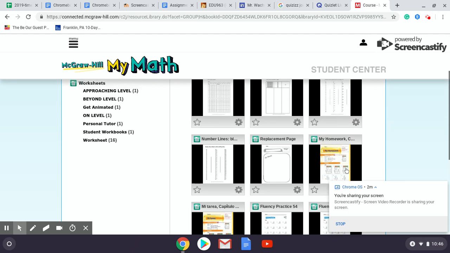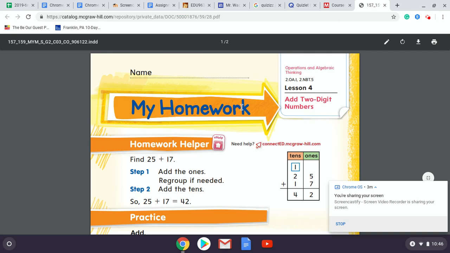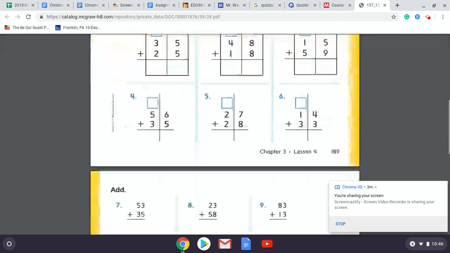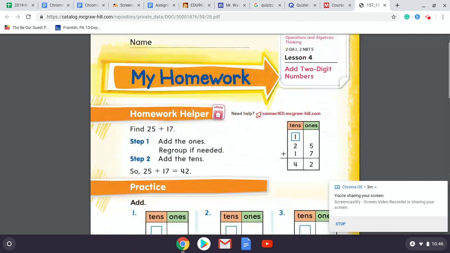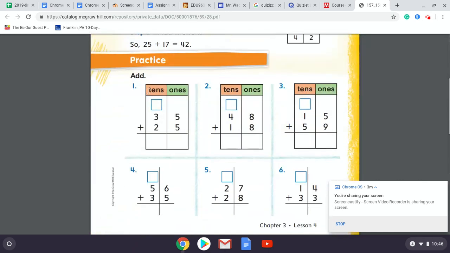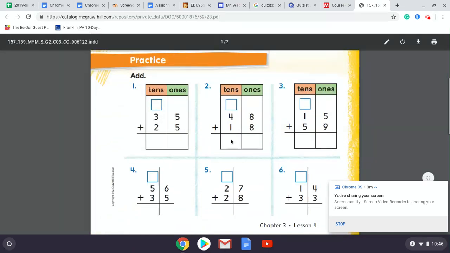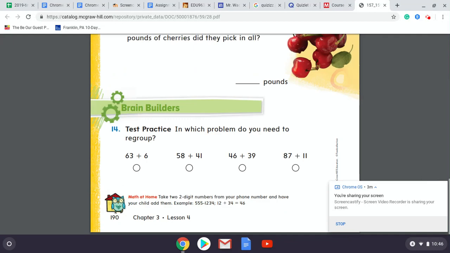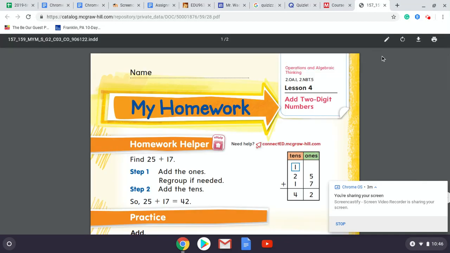And this is probably going to be a very useful one for you, because if you notice down here, there's the homework. So if your kiddos forget their homework, you can get to it and access it here. You can either print this out and do it at home, or I totally accept if you just wrote these math problems down on a piece of scrap paper and brought it in the next day with all the work on there. That would be fine as well.